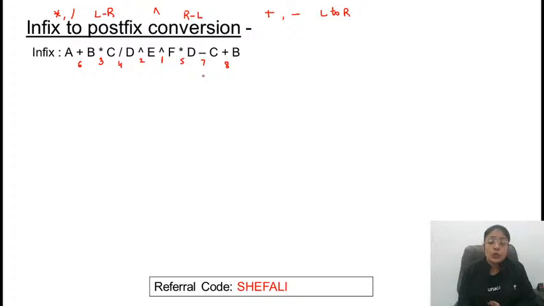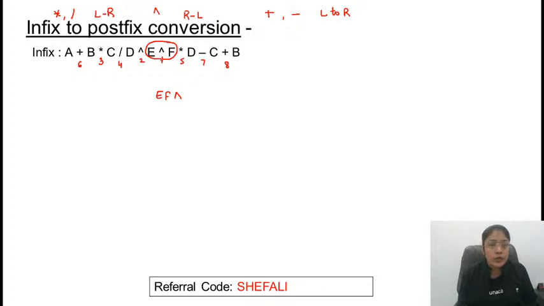Now you got the order, you got the sequence, the sequence in which you have to refer to the expressions. So first of all, we need to represent this expression in postfix order. What will be the postfix order for e raised to power f? It will be ef raised to power.